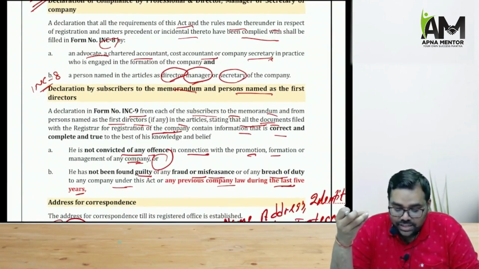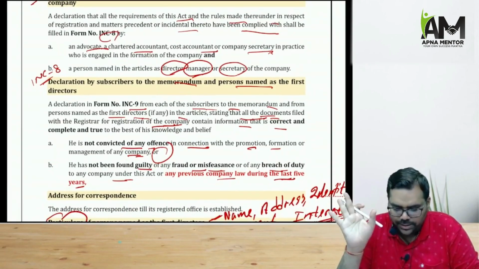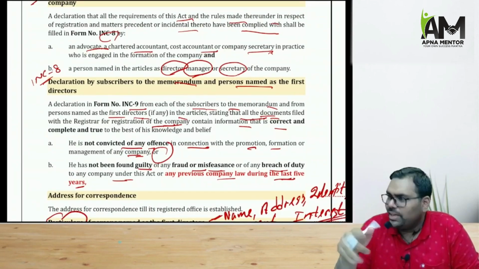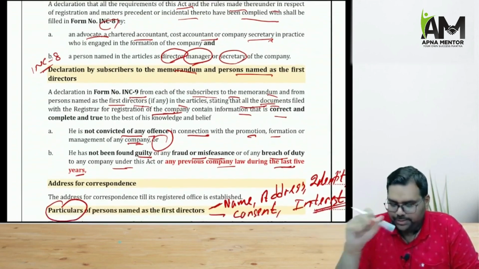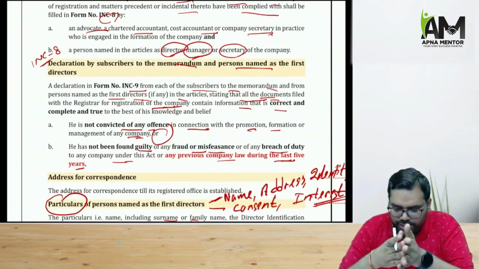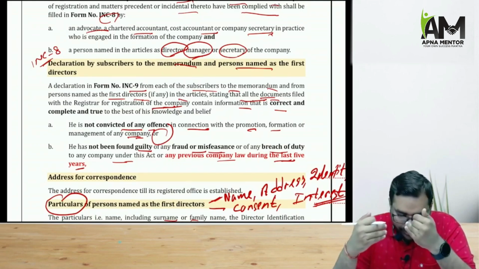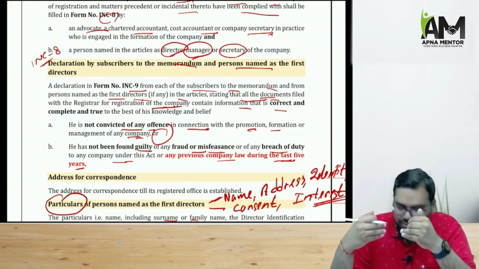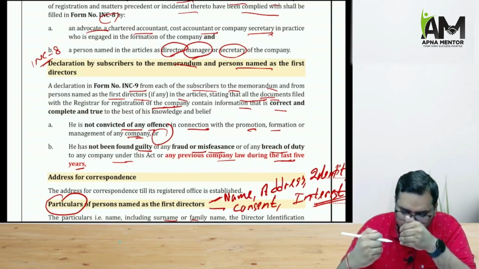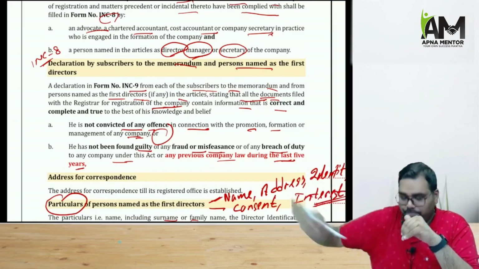Then there is a declaration required in INC 8 by the subscribers of memorandum and by the first directors of the company. What is the declaration? They declare that all the documents we have filed to the registrar are true and correct. Then they further declare that we are not convicted of any offense in connection with promotion, formation, or management of the company. And we have not been found guilty of any fraud or misfeasance or any breach of duty under this Companies Act or previous Companies Act in the last 5 years.